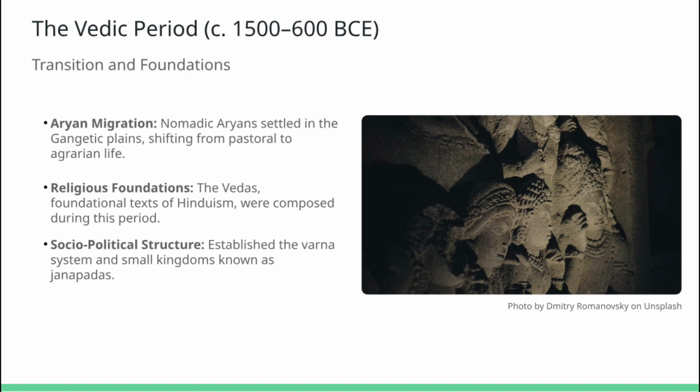We also see the emergence of the Varna system, structuring society into distinct classes, something that would influence India for centuries. Small kingdoms, or Janapadas, sprouted across the region, each with unique rulers and traditions. The seeds planted in this Vedic period would eventually blossom into much larger states in later times.